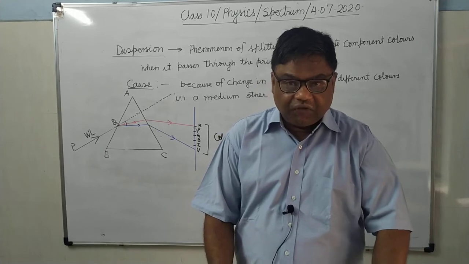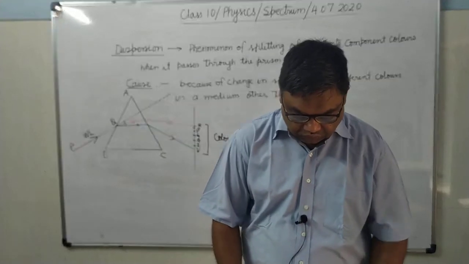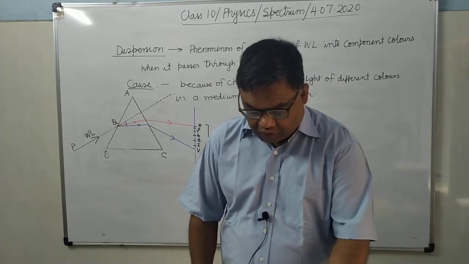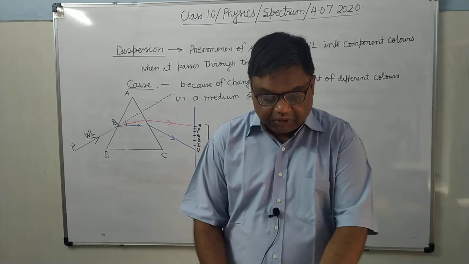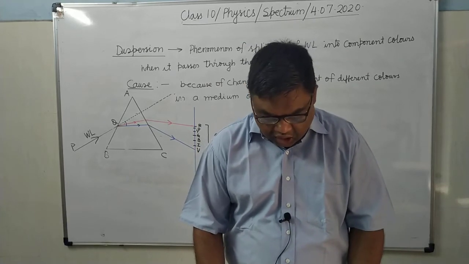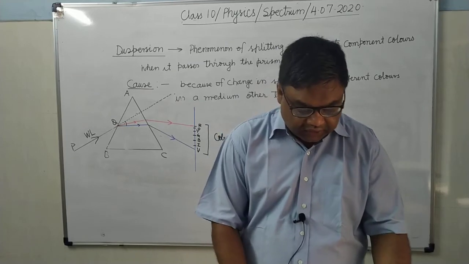Part A I finished yesterday. Today I have to begin this. Dispersion of white light, cause of dispersion and spectrum, these definitions are given on page 135. So you can go through that.